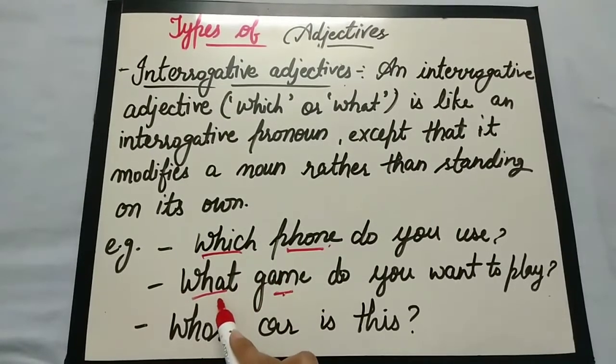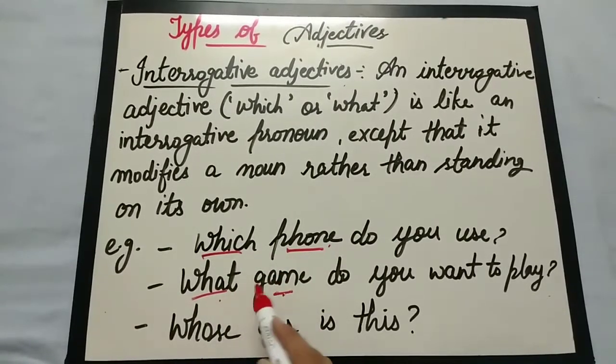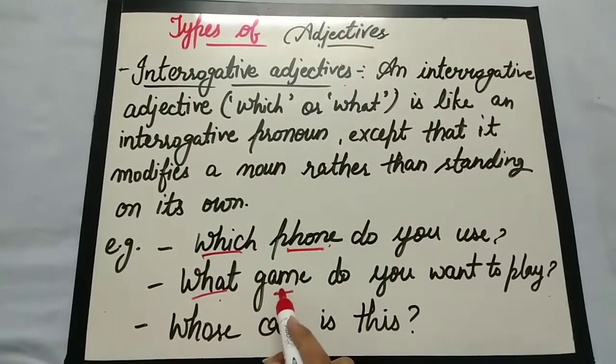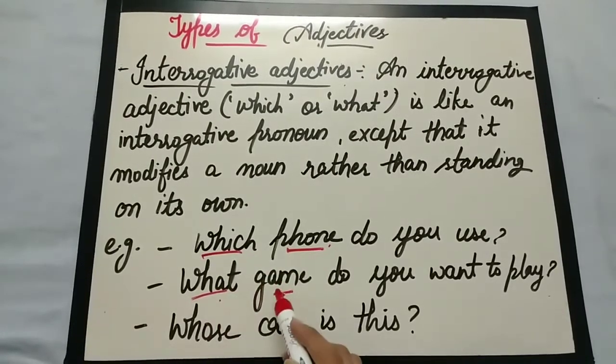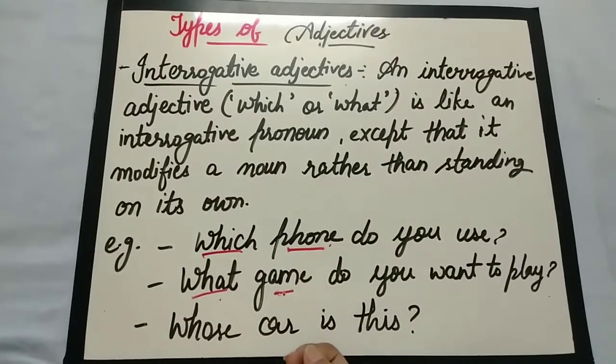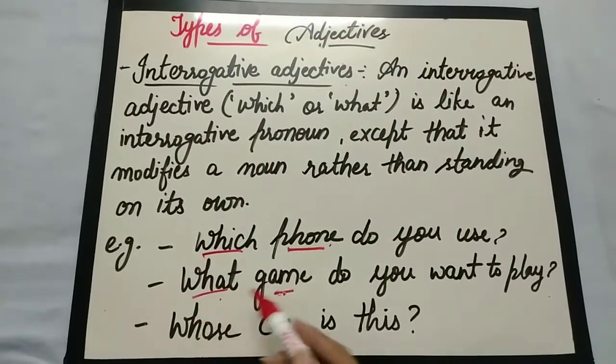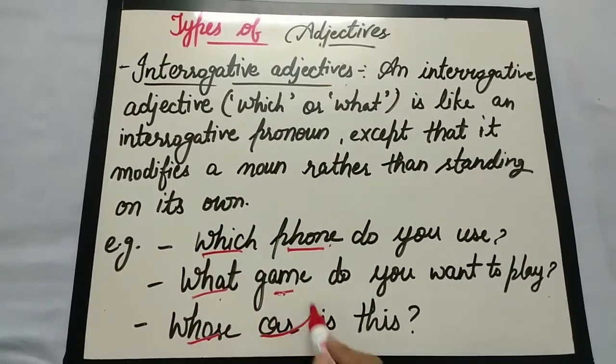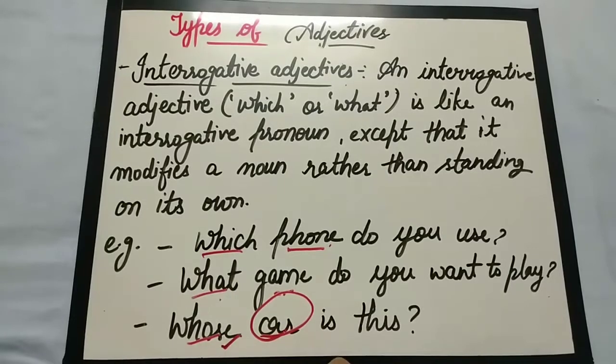When these words stand alone on their own without any noun, meaning a verb comes after these words, then they are considered interrogative pronouns, not adjectives. But when they are followed by any noun, then they are considered adjectives.